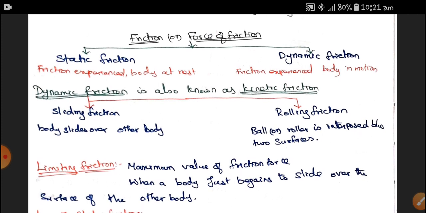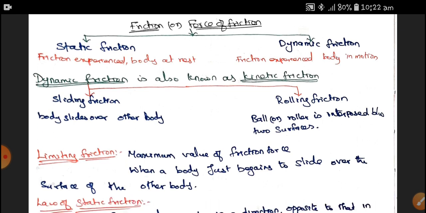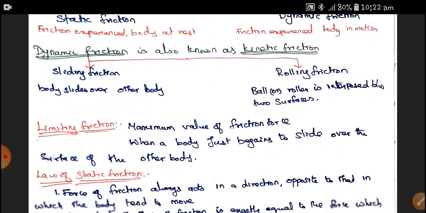When we are walking on a road or on the ground, we are producing sliding friction. If a cycle, bike or car is moving on a road, the tires are rolling, therefore it has rolling friction. So this is a simple example of sliding and rolling friction.